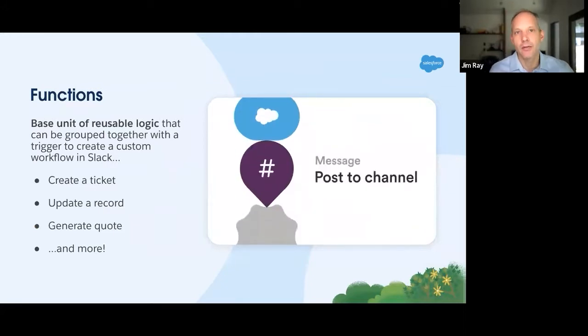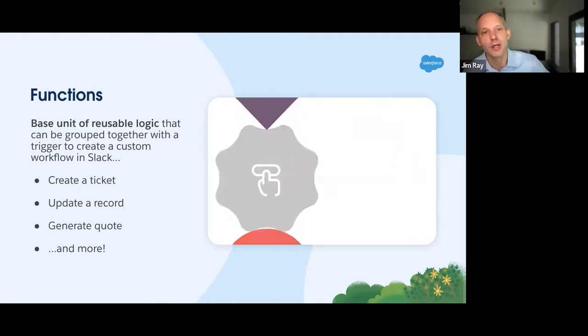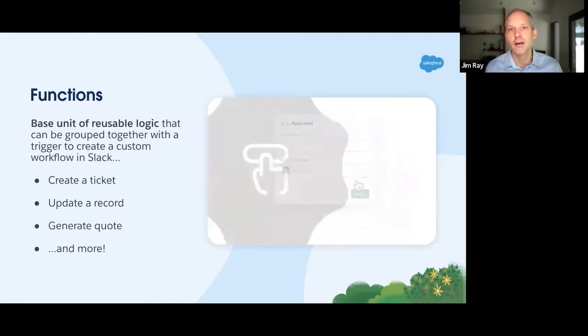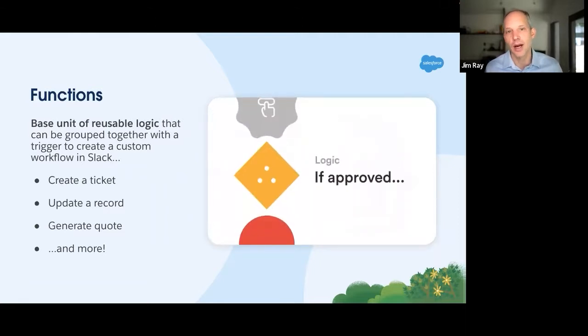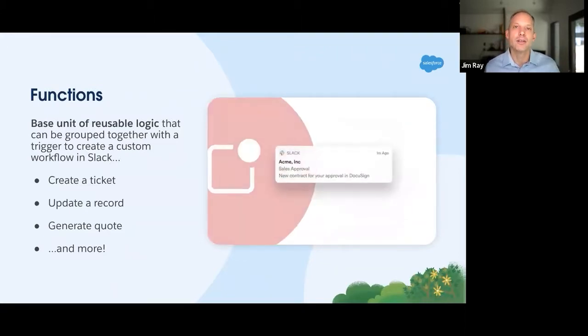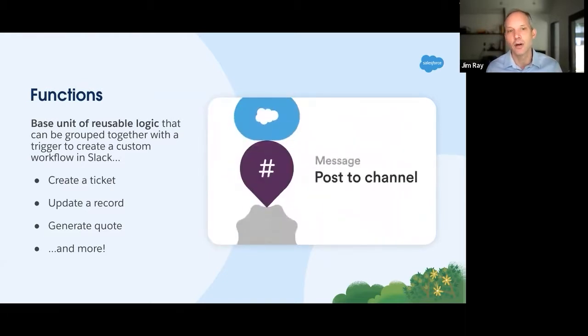So the first part of this paradigmatic shift that we've got going on here are what we call functions. And functions are really the heart of this new platform. These are reusable bits of functionality that anyone can write, and they are the foundation of this new platform. So it's all about developing modules of functionality that can be grouped together inside of custom workflows.